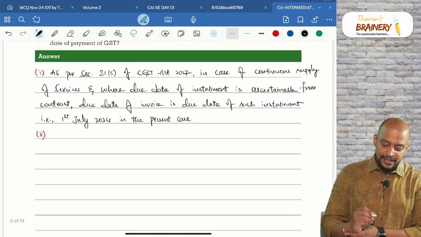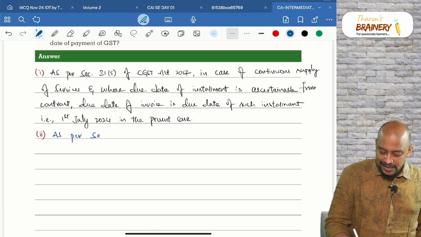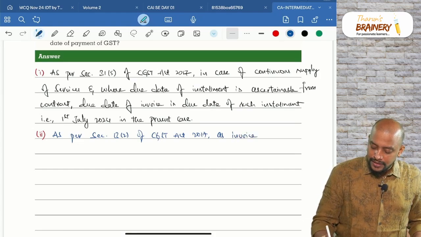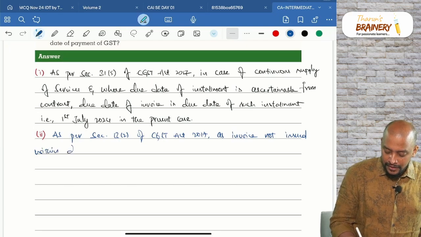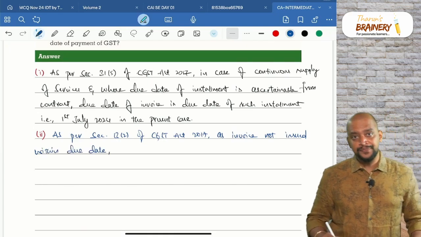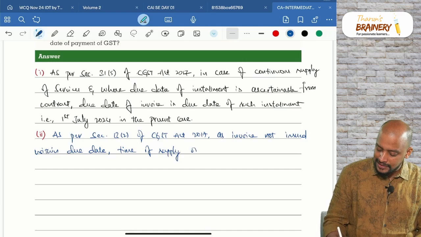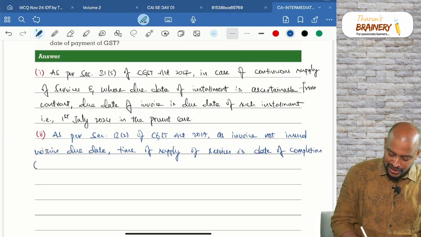So write down the answer. As per section 13 subsection 2 of CGST Act 2017, as invoice not issued within due date, time of supply of services is date of completion. What is the date of completion in this case?